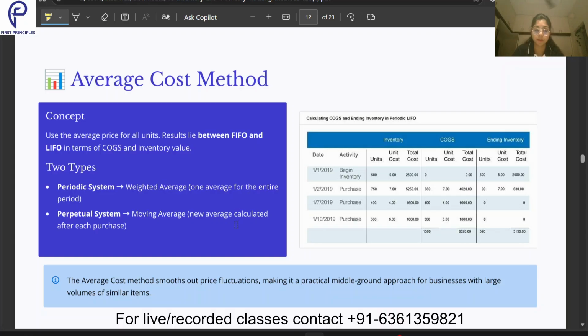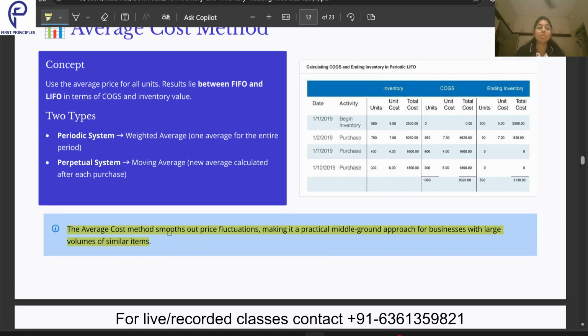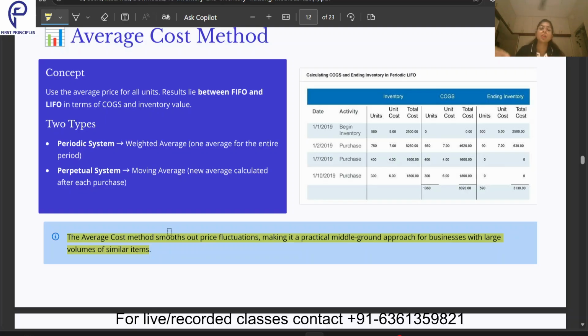So the average cost method smooths out price fluctuations, making it a practical middle-ground approach for businesses with large volumes of similar items. Because we saw in LIFO and FIFO, either we are taking the goods bought initially, or the ones bought currently. Because of that, either my income statement or my balance sheet becomes overstated. But that is not the case with average price, because it smooths out the price and spreads it across the period, so that the cost of goods sold and the ending inventory are both fine.